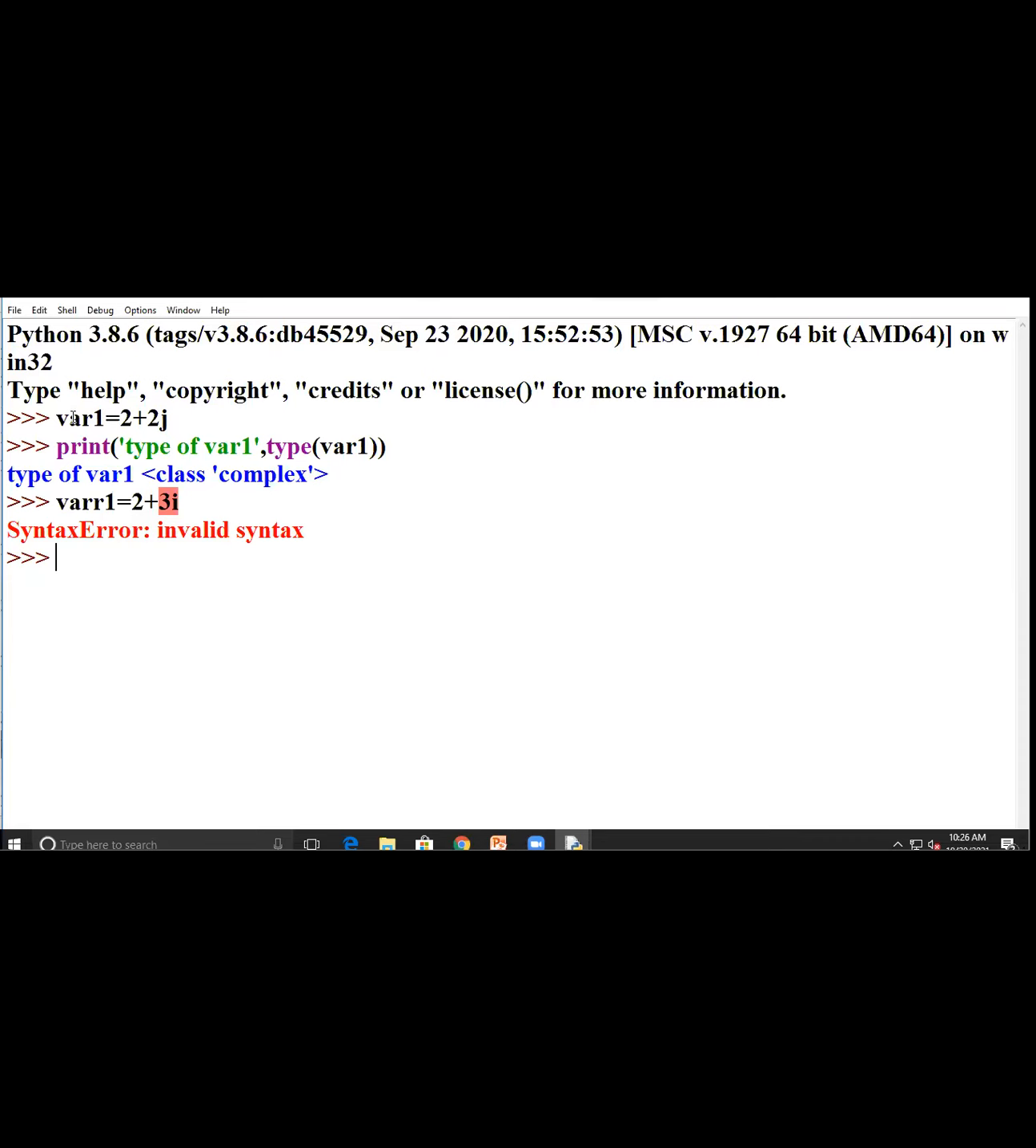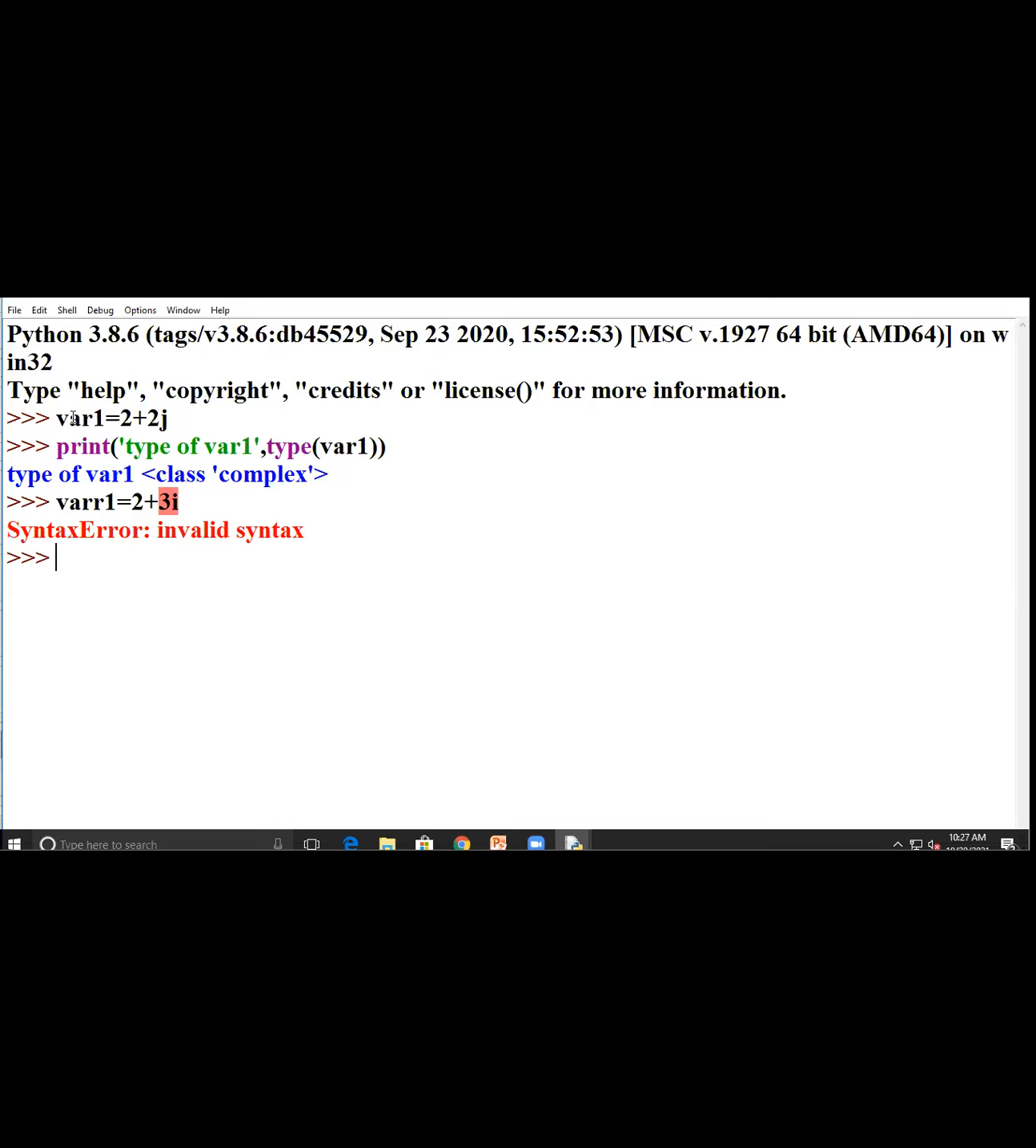But in the newer version, 3.10.8 or 9, this issue will be resolved. But right now this version is not supported by all the packages, so it has some complexities. If you try to execute this imaginary number, it will not execute. You have to try it in your system also. If executed, some issue will be there.